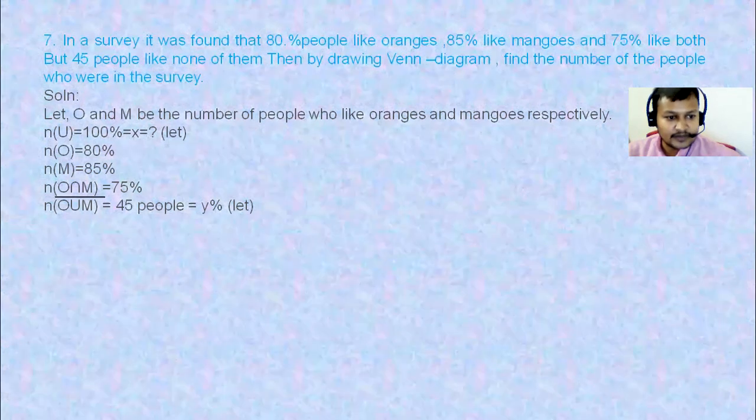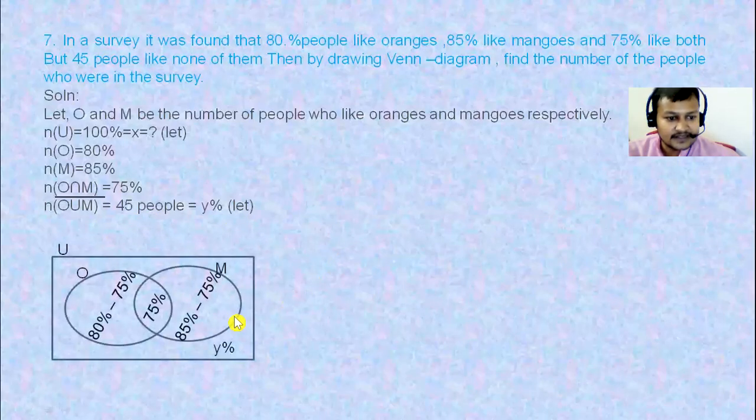In number it is 45, in percentage we don't know the percentage. 45 people is given, it is not the percentage. Okay, these are the people, others are in percentage. 80% like oranges, 85% like mangoes, 75% like both. These are given in percentage, but this one is given in number of people, so let it be y%.